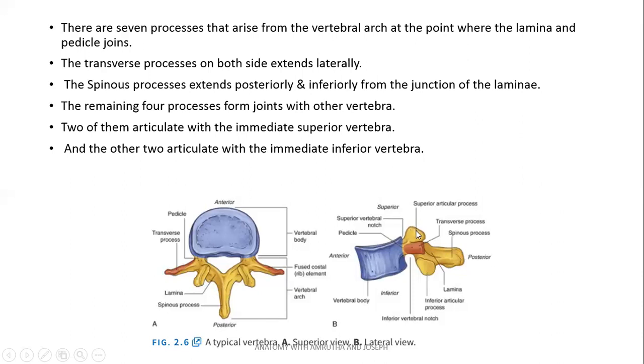Superior articular process articulates with the inferior articular process of the vertebra above, whereas inferior articular process articulates with the superior articular process of the vertebra below. The processes have a flat surface called the articulating surface or facet.